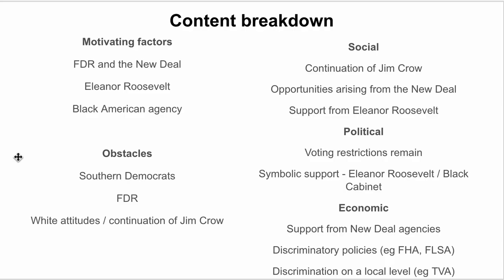Black Americans were disproportionately poor and therefore disproportionately likely to receive welfare. However, there were discriminatory practices, for example, redlining in the Fair Housing Act, and some jobs that were not covered by the Fair Labor Standards Act, like domestic work, for example, which disproportionately affected Black Americans. And as I mentioned before, discrimination on a local level, like at the TVA, where Black Americans weren't paid equally or didn't have equal treatment, equal facilities, and had segregated facilities as well.